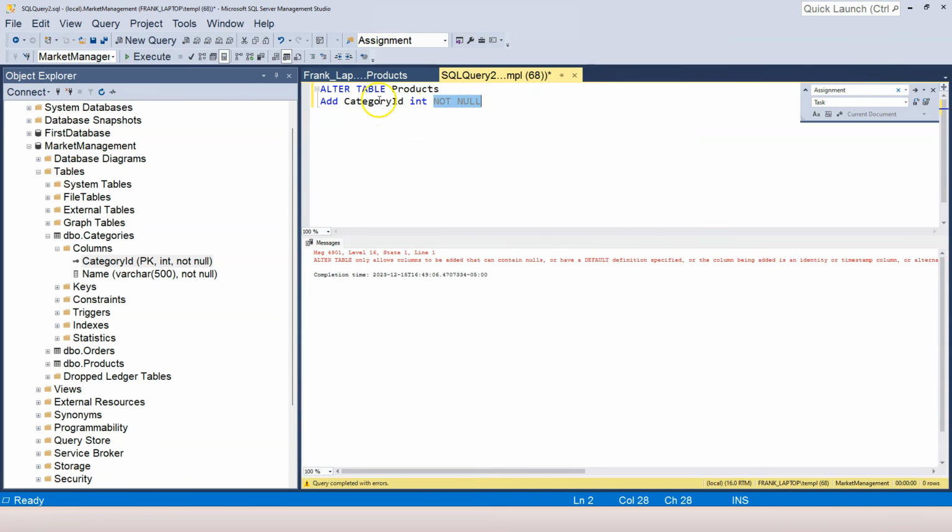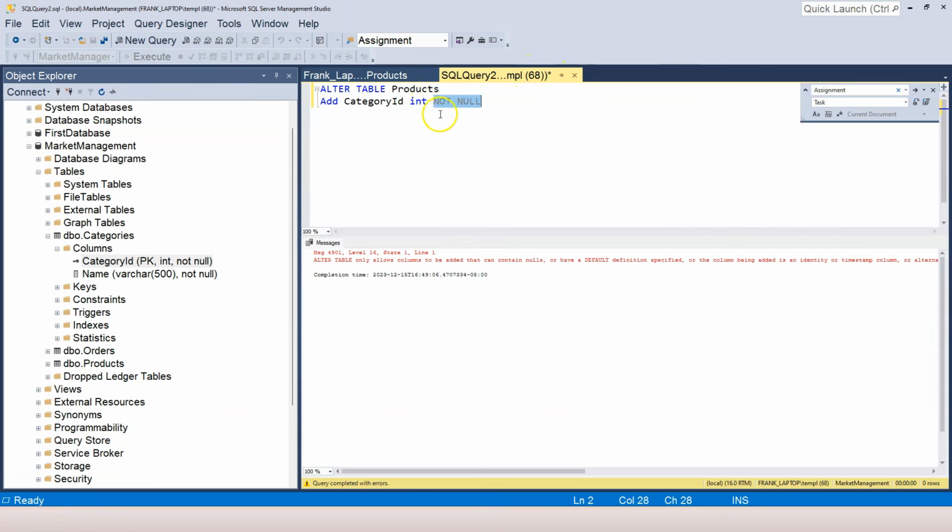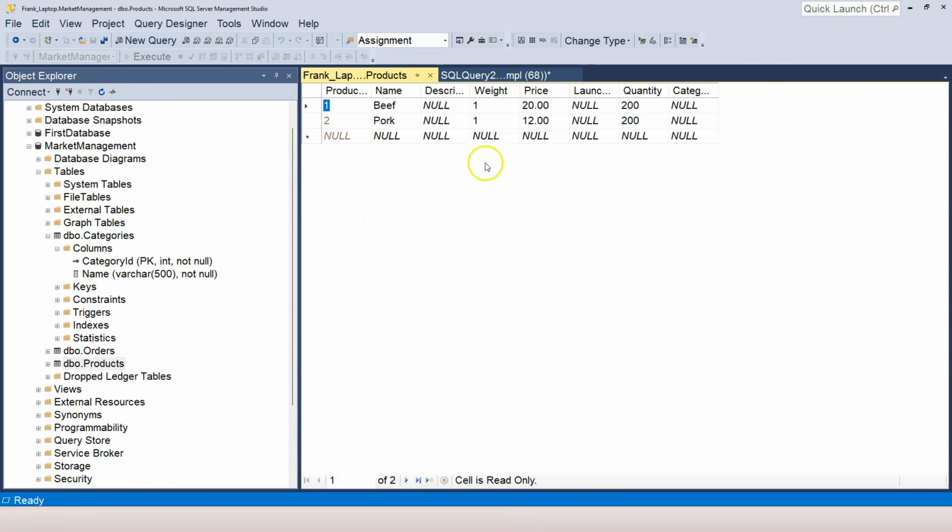Because once I add this category ID here, that means we're going to have two records that don't have any category ID. But if we don't allow it to be null, then you can't actually add the column. So let's remove this NOT NULL column constraint. Now I can add it. Let me close this and re-edit the products table here. Now I can see the category ID.